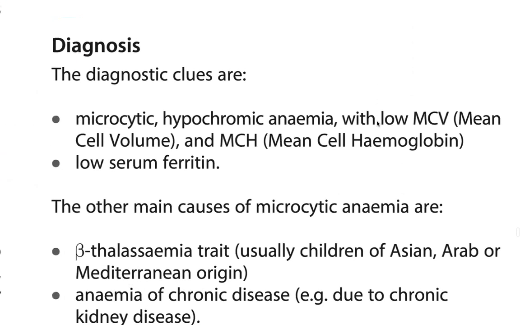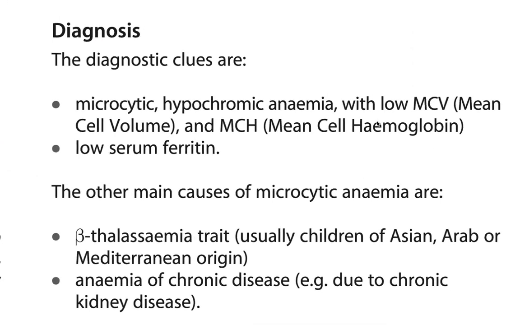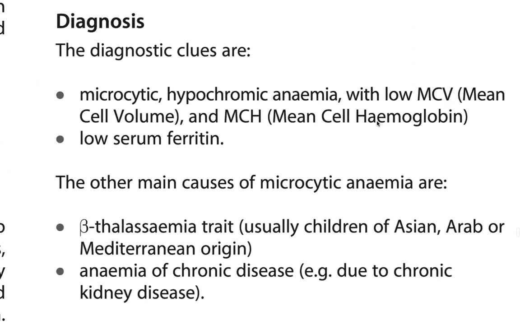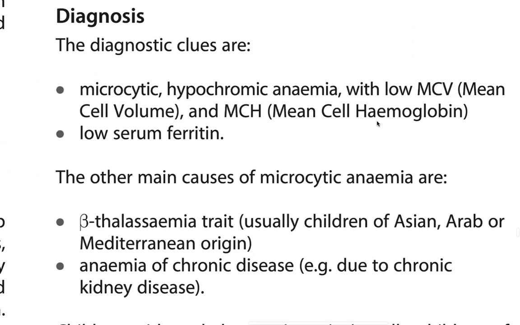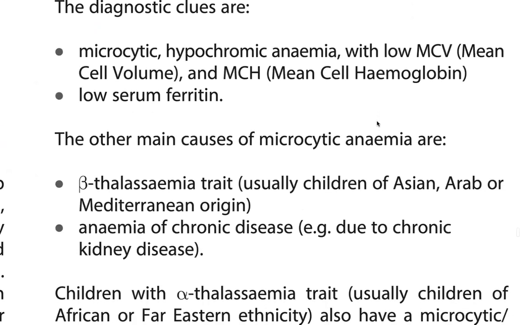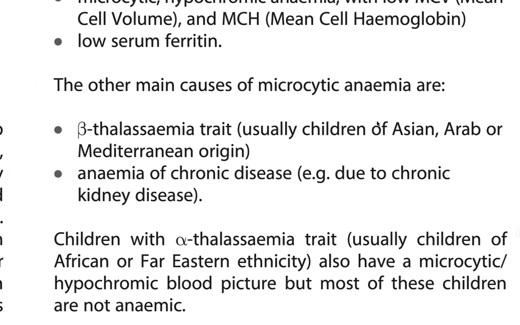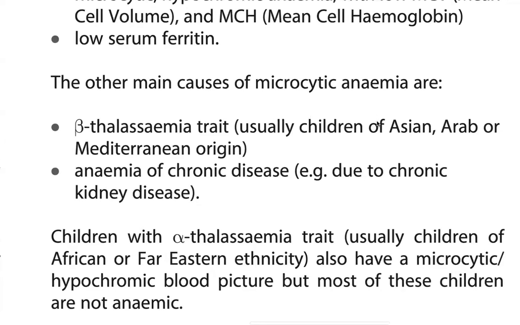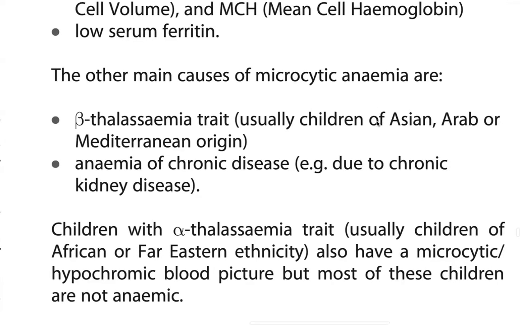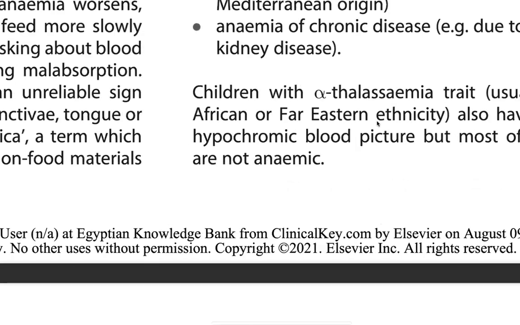Diagnosis includes a microcytic hypochromic anemia with low MCV, mean corpuscular volume, and low MCH, mean corpuscular hemoglobin. The other main cause of microcytosis is beta thalassemia trait, usually in children of Asian, Arab or Mediterranean origin, and chronic disease such as chronic kidney disease. Children with alpha thalassemia trait, usually children of African or Far Eastern ethnicity, also have a microcytic hypochromic blood picture, but most of these children are not anemic.